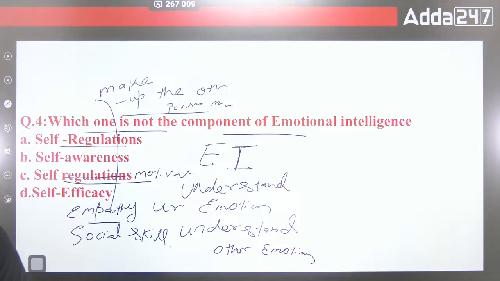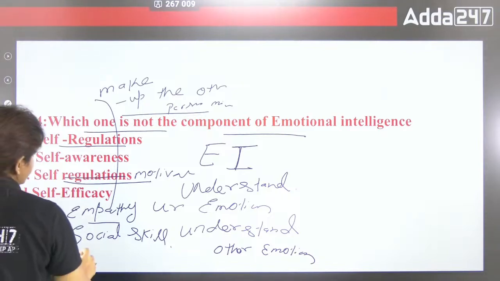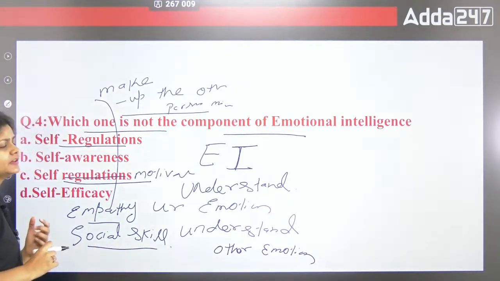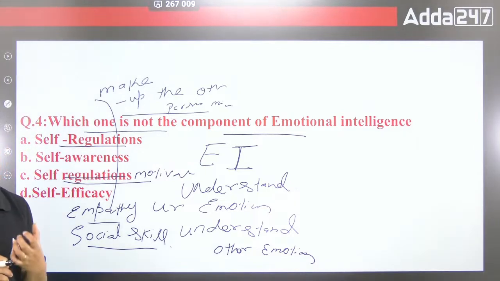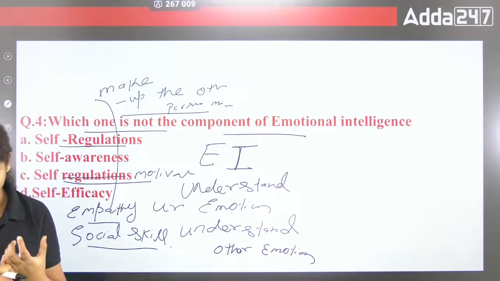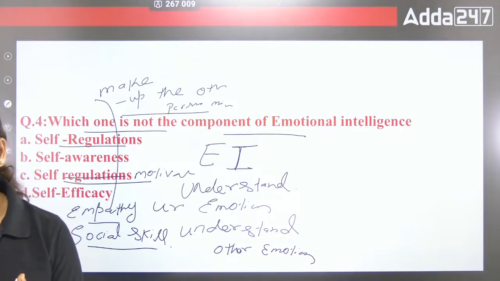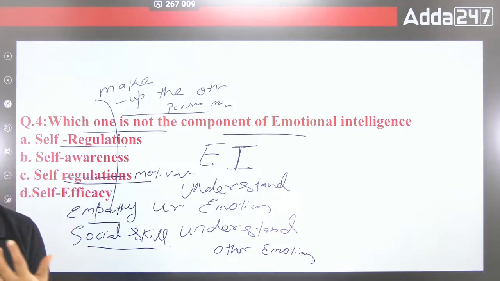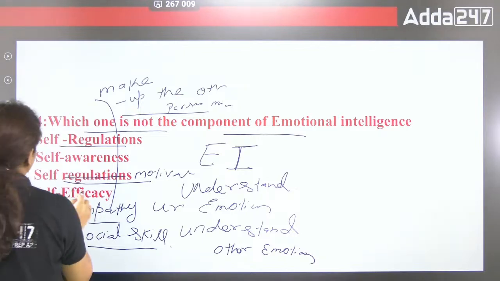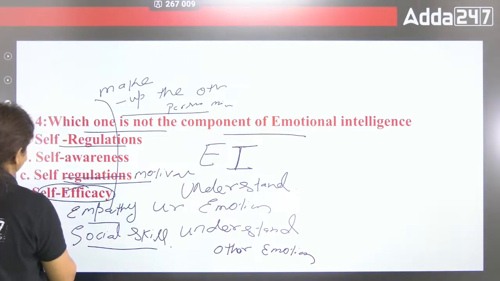You are a very jolly natured person, a very good natured person, and maybe you can change his or her mood. Social skill is what? Social rapport. Social rapport is what? Basically how you mingle, how you involve with the people. What is your emotional nature related to people? Fine. So here self-efficacy is not the component of EI.